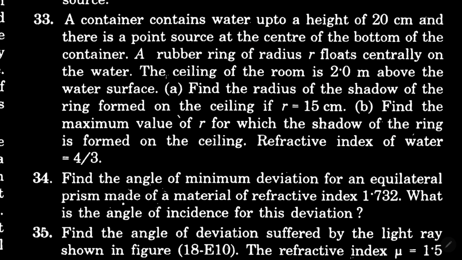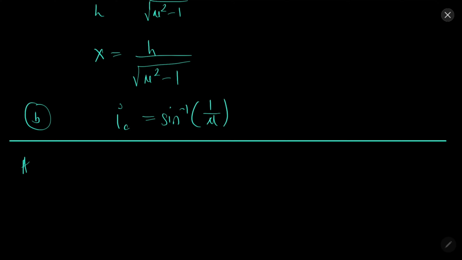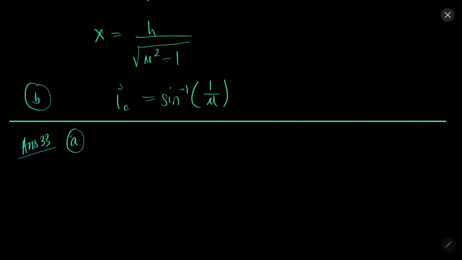In question 33, a container contains some water. We need to find the radius of the shadow. Find the maximum value of R for which the shadow of the ring is formed on the ceiling. Solution 33, A part. Let's draw the figure.